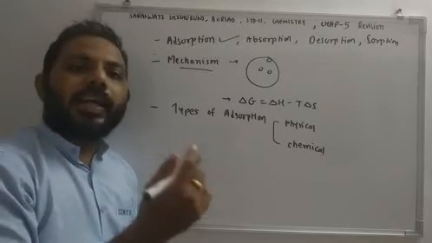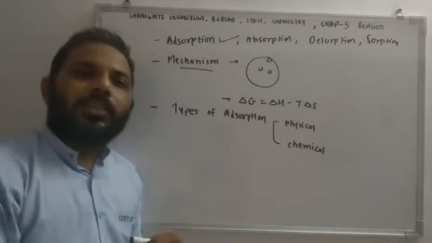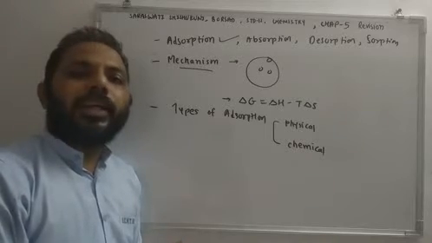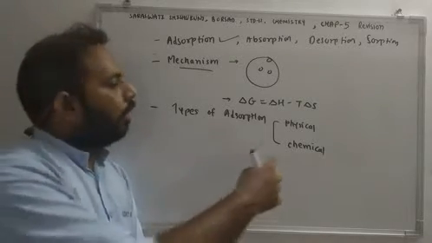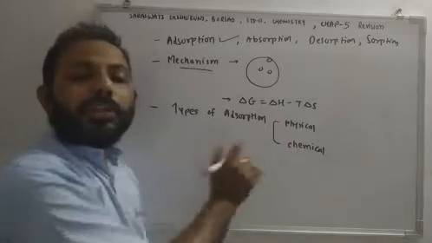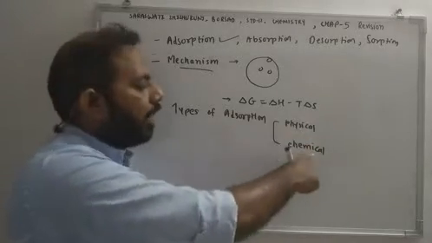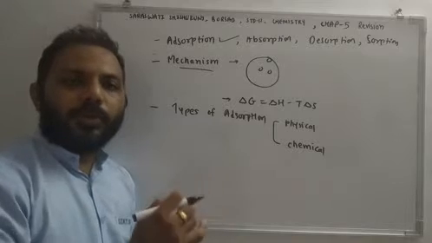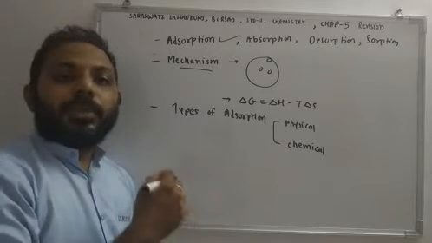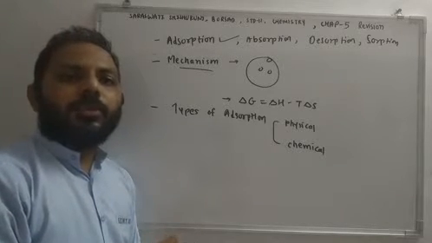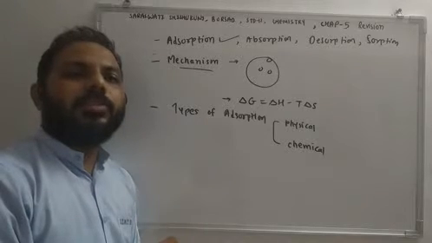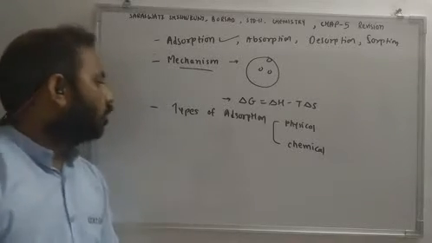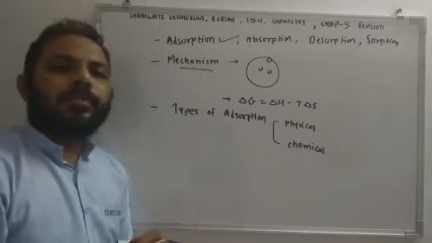So there are a total of 9 points. Whenever this question comes for 2 marks, you are supposed to write at least 5 points. Multimolecular, unimolecular, van der Waals interaction, chemical bond. So there are a total of 9 points. I am not going to discuss in detail. You must be knowing, right? If this question comes for 3 marks, you are supposed to write at least 6 to 7 points. Okay. So that is types of adsorption.